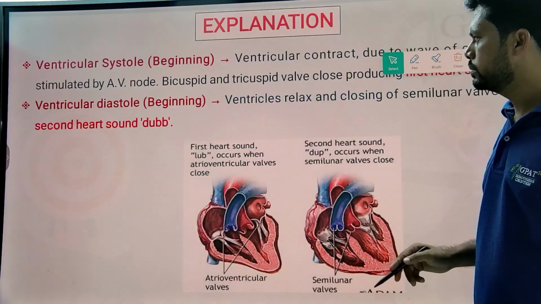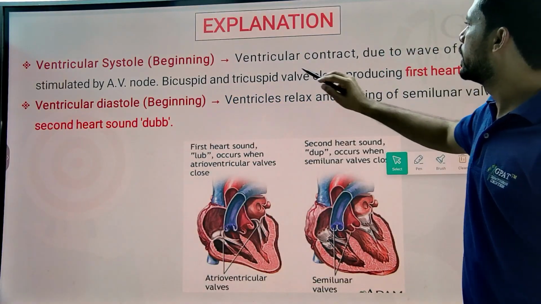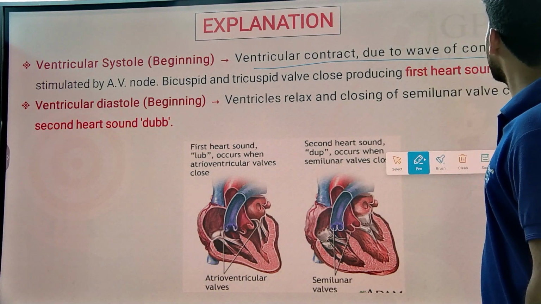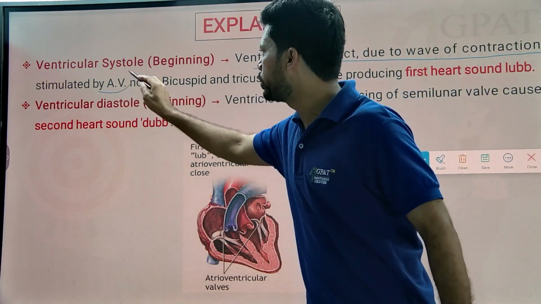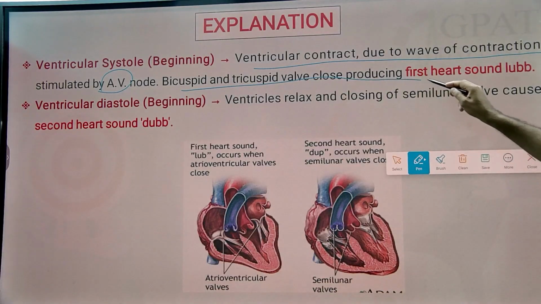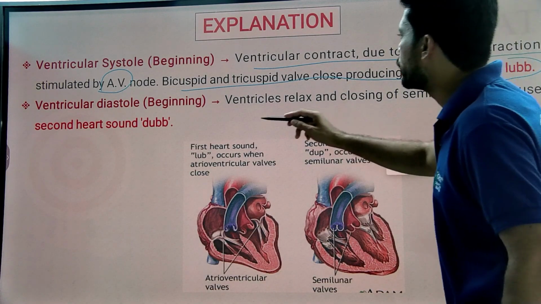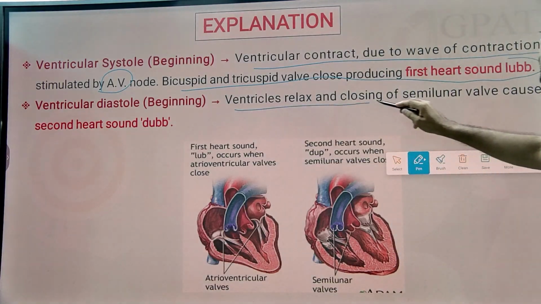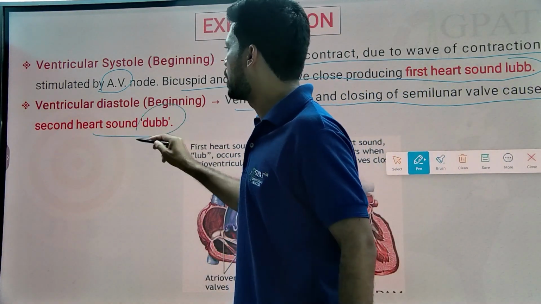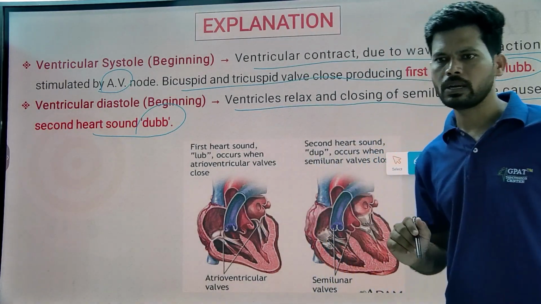So here ventricular contraction is due to wave of contraction stimulated by atrioventricular node. Bicuspid and tricuspid valve close, producing first heart sound, that is a lub. And coming to ventricular diastole, ventricular relaxation, closing of semilunar valve causes second heart sound, that is dub. So lub as well as a dub.